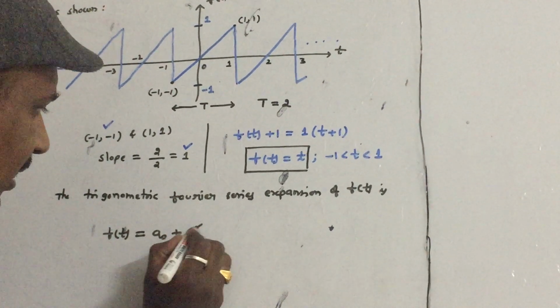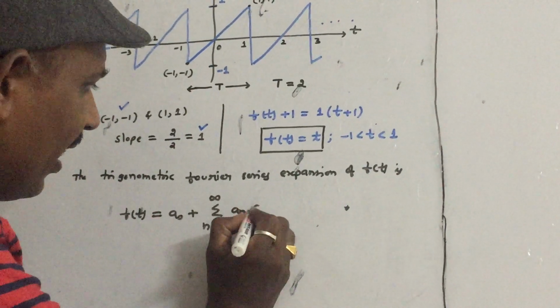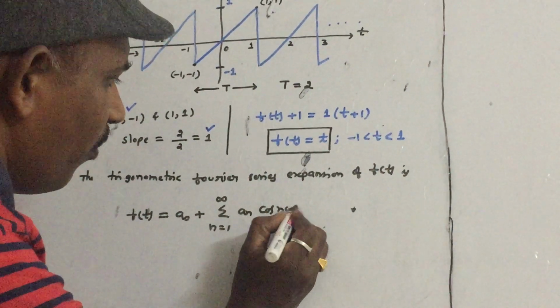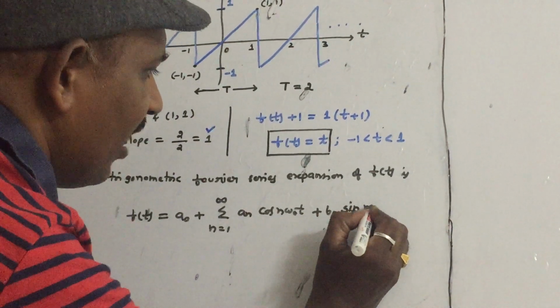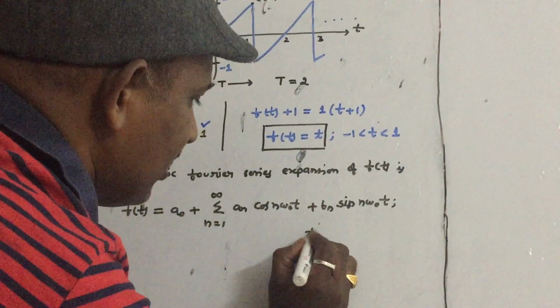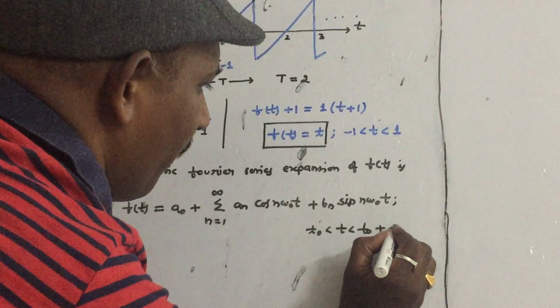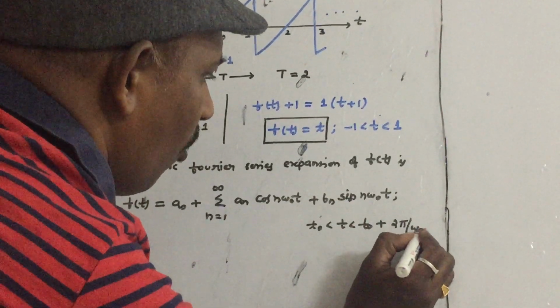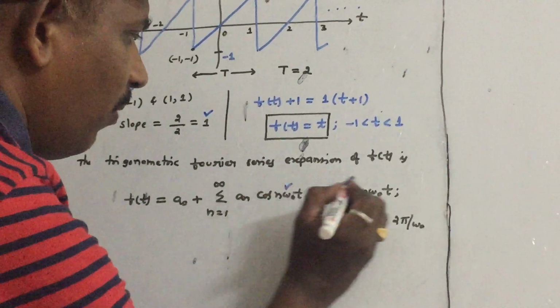A0 plus summation n is equal to 1 to infinity an cos n omega 0 t plus bn sin n omega 0 t, in the interval, what is our interval? One cycle, that is t0 less than t less than t0 plus 2 pi by omega naught.